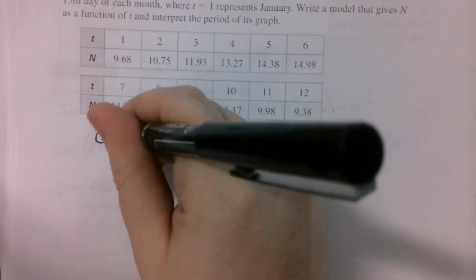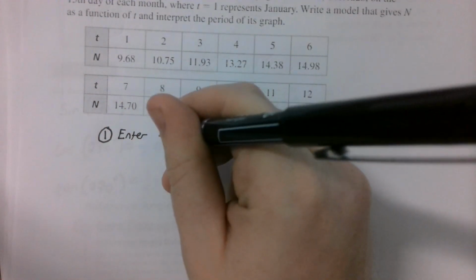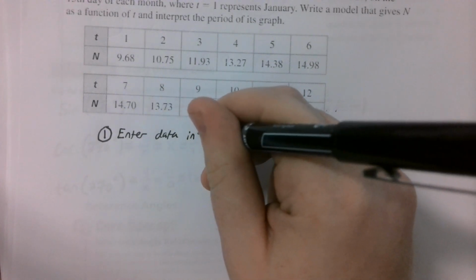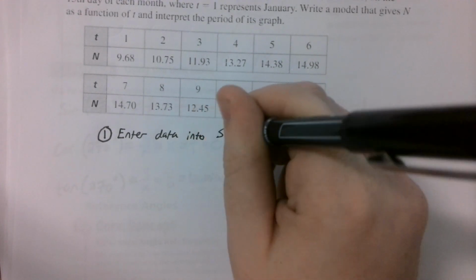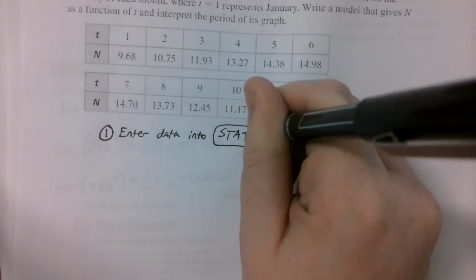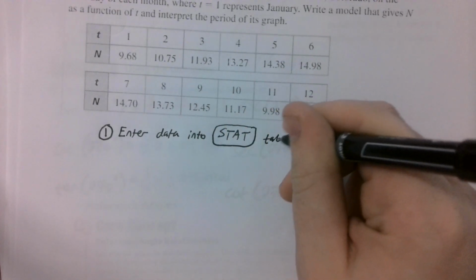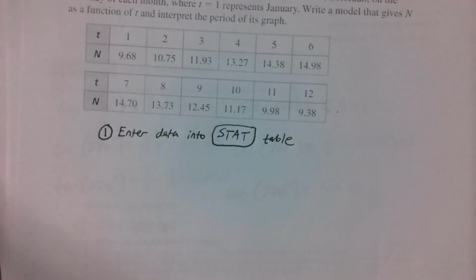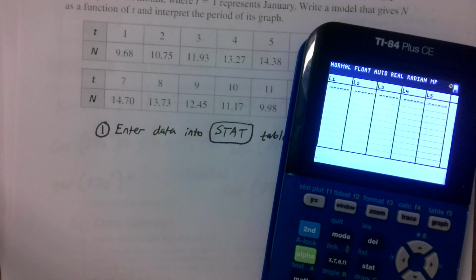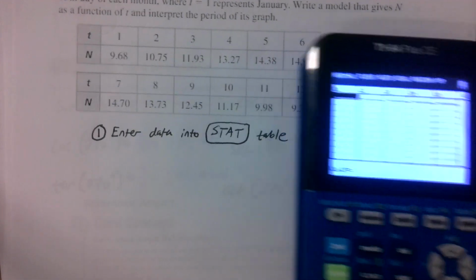Number 1, we want to put our data into a table. Specifically, we are going to use the Stat button table. So if we take a look at the Stat menu, we can click on Stat, Edit, and we'll get our table.